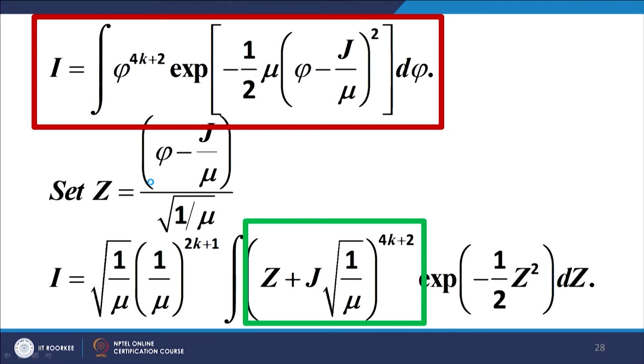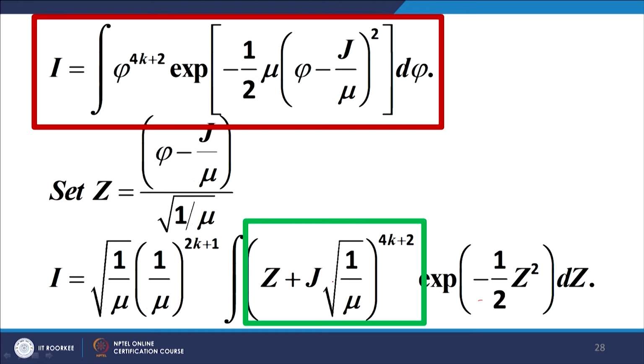So you make the substitution, and we get this expression. The exponential term within the integral now translates to minus 1 by 2 z square dz. Please note, this is the standard normal distribution PDF, of course, subject to normalization.